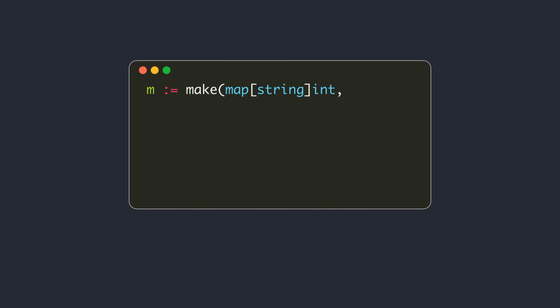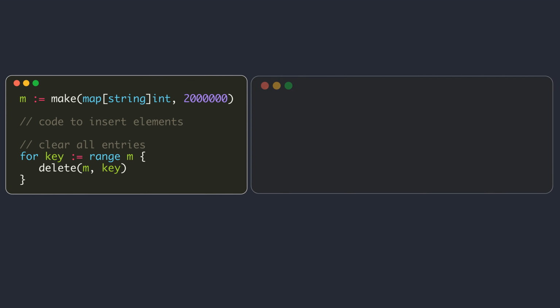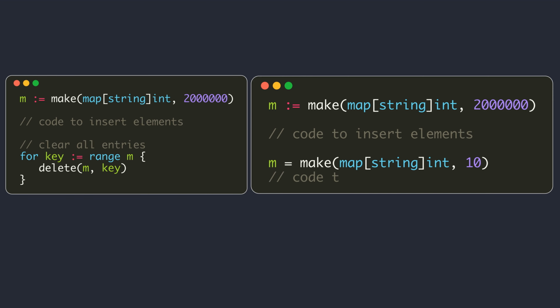If a relatively high amount of memory is already allocated for your map and, when reusing, you will be inserting a high number of elements into the map, then prefer looping and deleting the elements so that the memory allocated can be reused. If you will only need a smaller number of elements and want to use the same variable in the rest of the code in the same scope, you can allocate a new map. The garbage collector will eventually free the memory allocated for the large map as long as you are not referring to it anywhere else in your code.